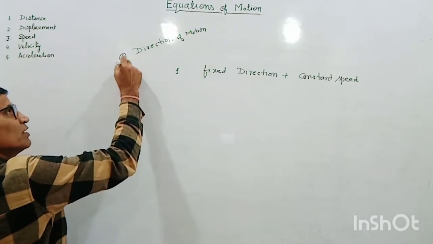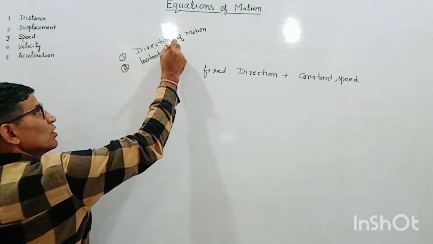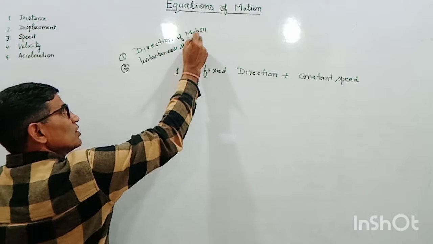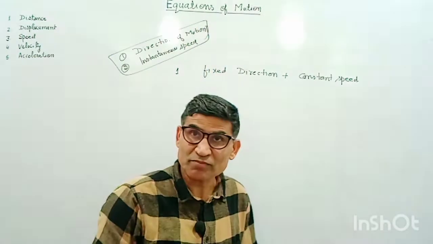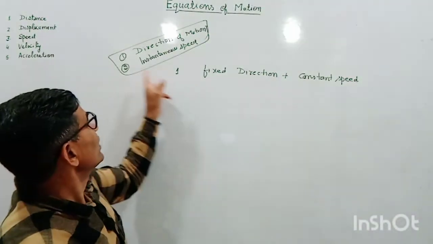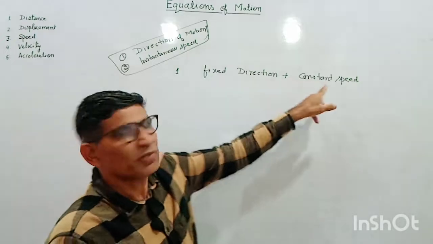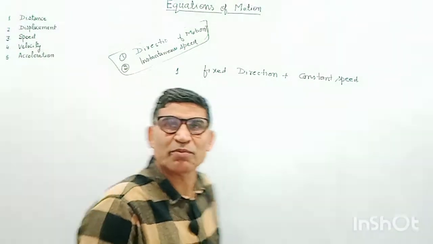And the second factor is instantaneous speed. These 2 factors are very important to decide what kind of motion it is. So in this first case, direction is fixed, speed is fixed, so instantaneous speed, average speed, everything will be the same.